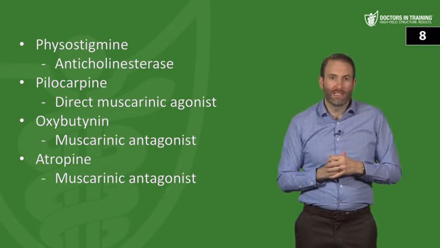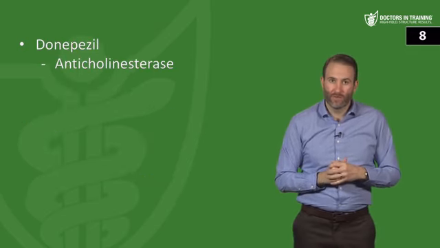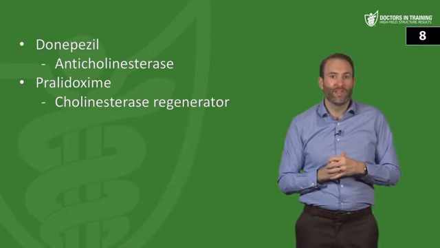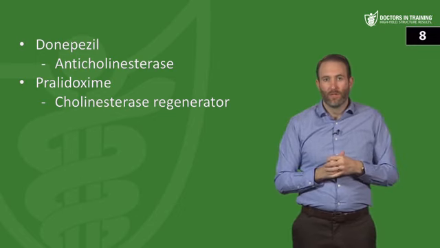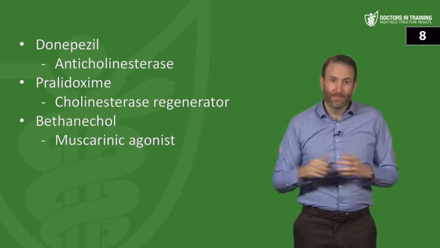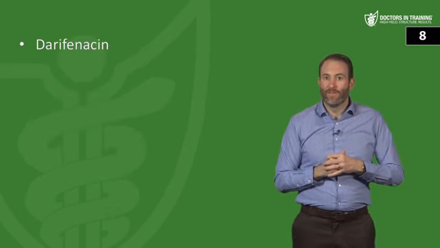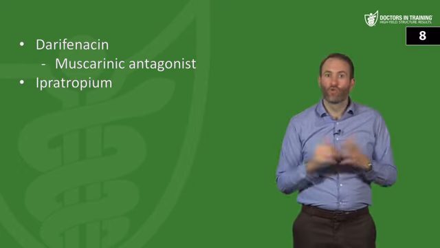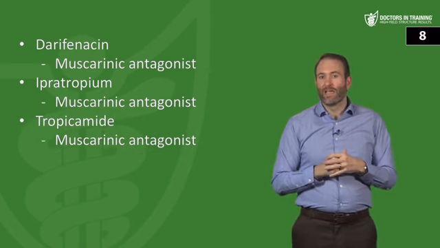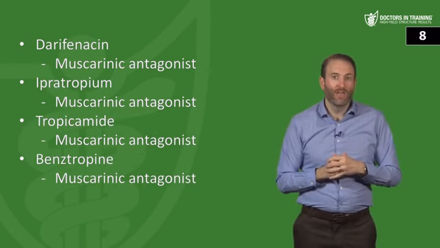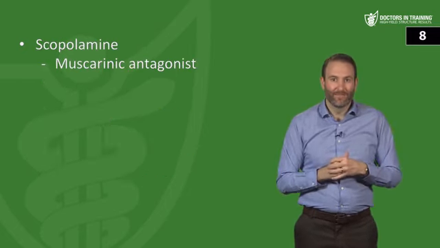Next, we have atropine. That's going to be a muscarinic antagonist. Donepezil, that's going to be an anticholinesterase. Pralidoxime, that's the one unique one. That's our cholinesterase regenerator. Remember, we use that one for organophosphate poisoning. Bethanechol, that's going to be a muscarinic agonist. Neostigmine is an anticholinesterase. Darifenacin is a muscarinic antagonist. Ipratropium is a muscarinic antagonist. Tropicamide is a muscarinic antagonist. And benztropine, that's going to be another muscarinic antagonist. Scopolamine, same thing, muscarinic antagonist.